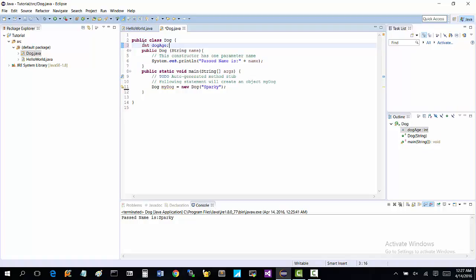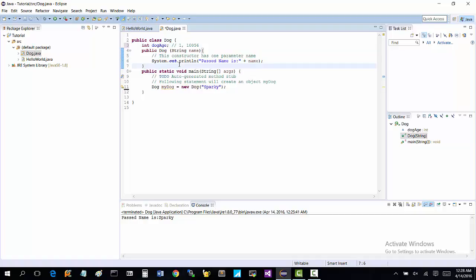That's saying I have an instance variable that's an int, and I'm naming it dogAge. If you don't know, int just means whole numbers, like this is an int, this is an int, things of that nature. There's also doubles and floats, and we'll get to that a little more later whenever we start doing calculations. Right now, dogAge is just sitting out there. We haven't done anything with it.